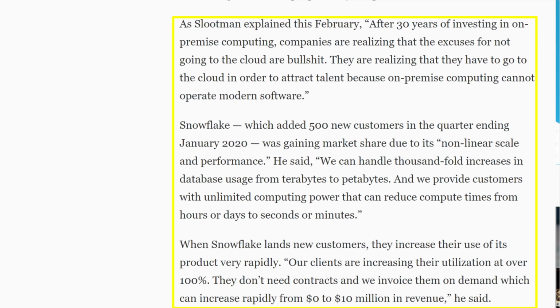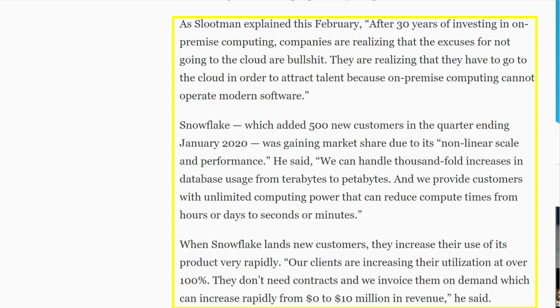So now if we continue on with this article: after 30 years of investing in on-premise computing, companies are realizing the excuses for not going to the cloud are bullshit. They are really realizing that they have to go to the cloud in order to attract talent because on-premise computing cannot operate modern software. Snowflake, which added 500 new customers in the quarter ending January 2020, was gaining market share due to its nonlinear scale and performance, he said.